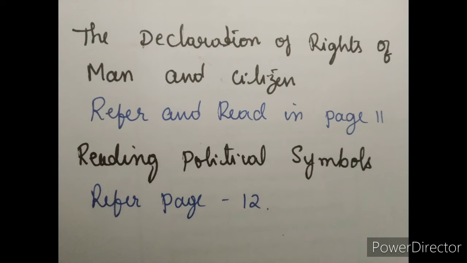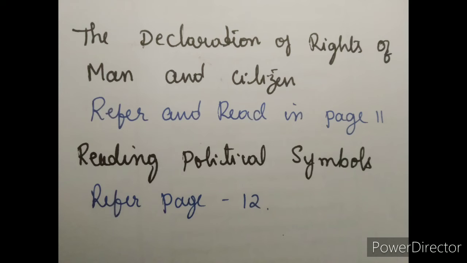What rights have they mentioned here? The declared rights of man and the citizen come to us automatically. Nobody can take them away from us. Is it clear? The duty of the state is to protect these natural rights. The Declaration of Rights of Man and Citizen.